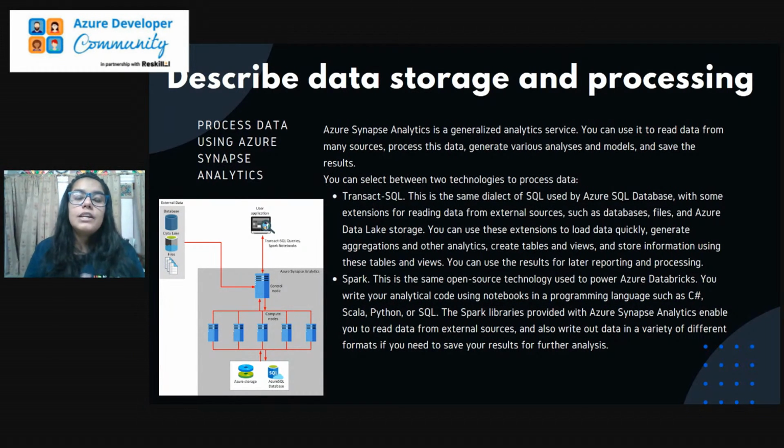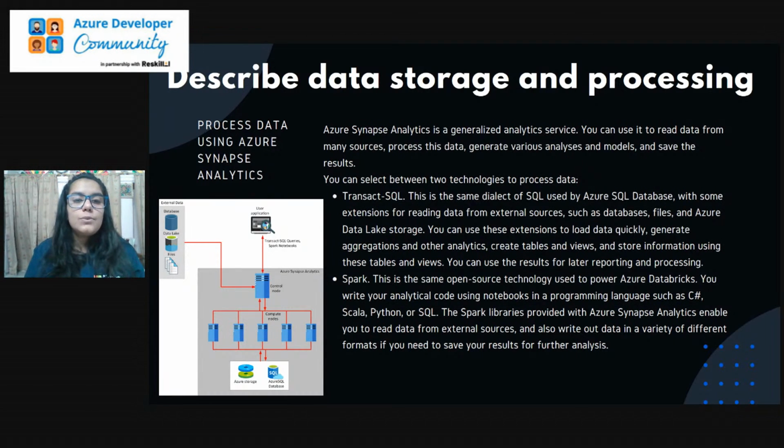So, this is the first way by which we can process our data, by using the tool Azure Synapse Analytics. Azure Synapse Analytics is a generalized analytics service that is commonly provided by Azure, and we can use it to read the data from many sources, process the data, generate various analyses and models, and save the results out of it. So basically here in Synapse Analytics, we use two technologies. First is Transact-SQL, and second is Spark.